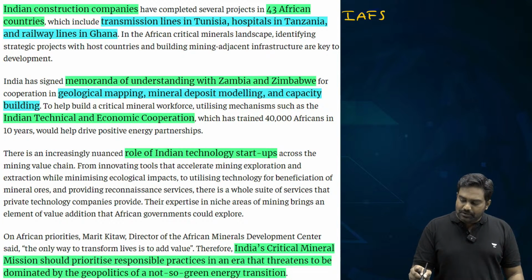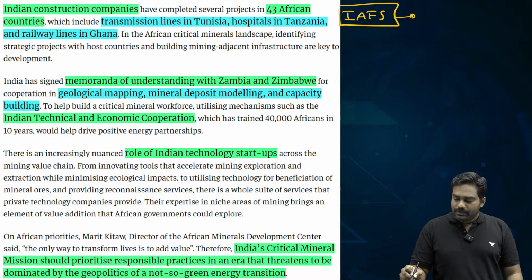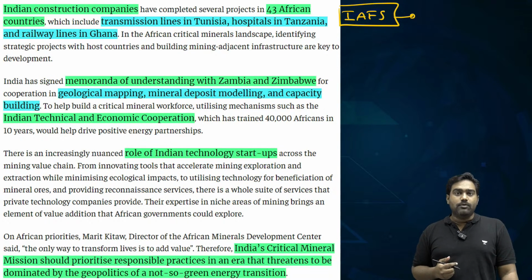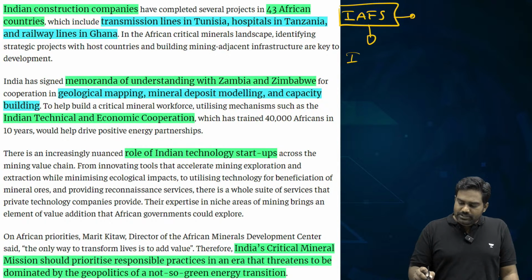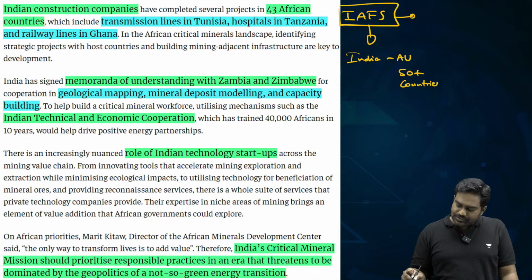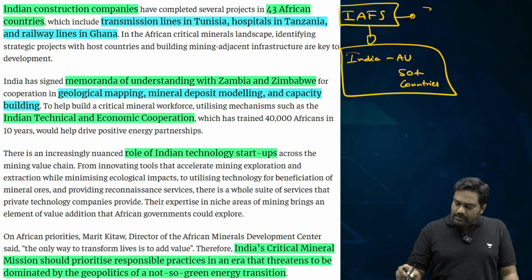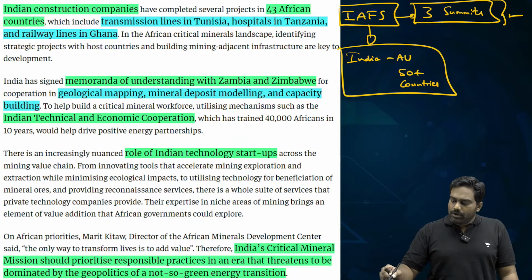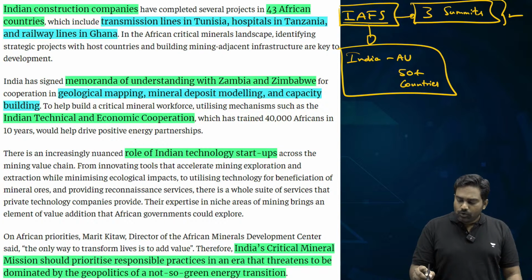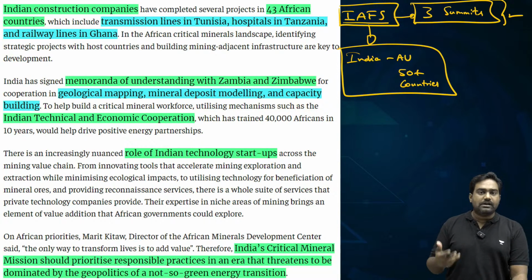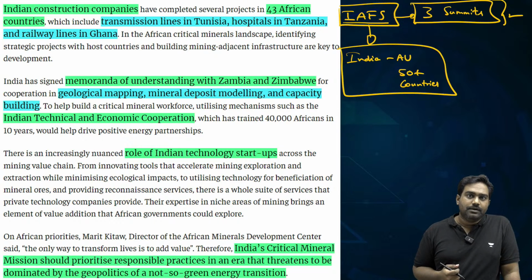For example, we have the India-Africa Forum Summit, which was started by former Prime Minister Manmohan Singh. This is India's biggest engagement with Africa. Through this, we work with the African Union, which consists of more than 50 African countries. And we have already held 3 summits in the past. But the problem is we haven't been regular. Periodic summits are not taking place. Only 3 summits of the India-Africa Forum Summit have been held till date. We need to be more regular.